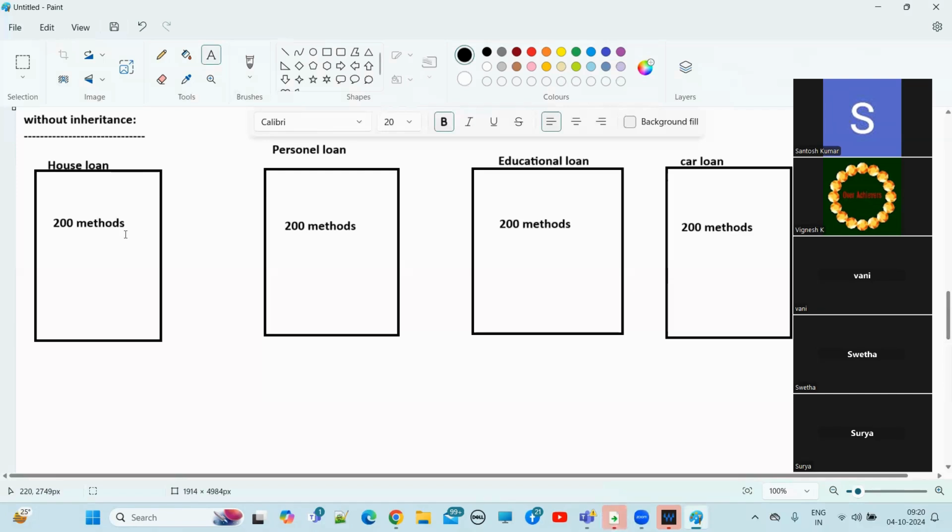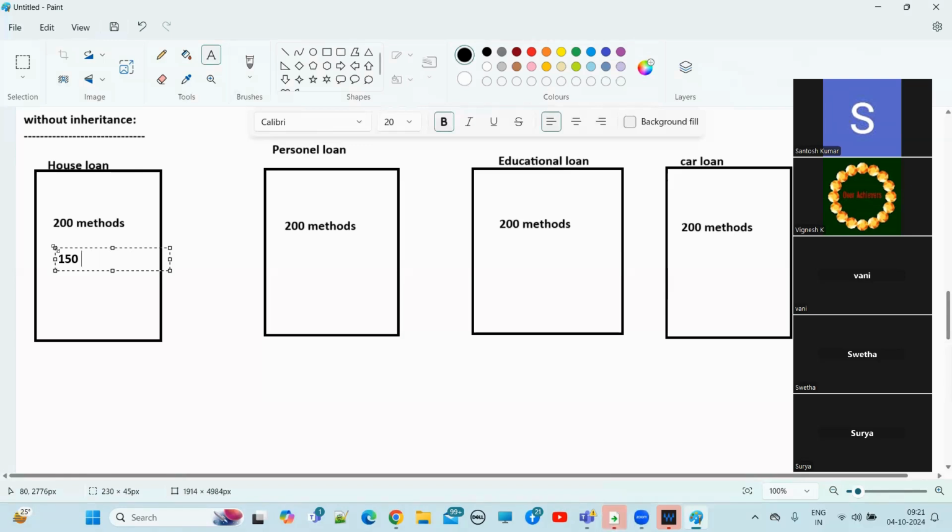Now, see, what is the problem here? Unnecessarily, we are writing the same methods for each and every class. Let's suppose for house loan, 200 methods, out of which 150 methods are common methods.